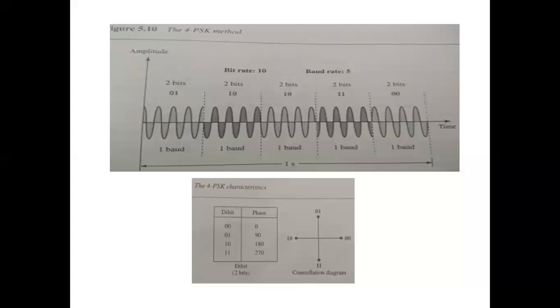The bandwidth in QAM is similar to PSK and ASK. Just now we have seen it is a combination of amplitude and phase shift keying, so whatever bandwidth you need there, the same is required in this technique.